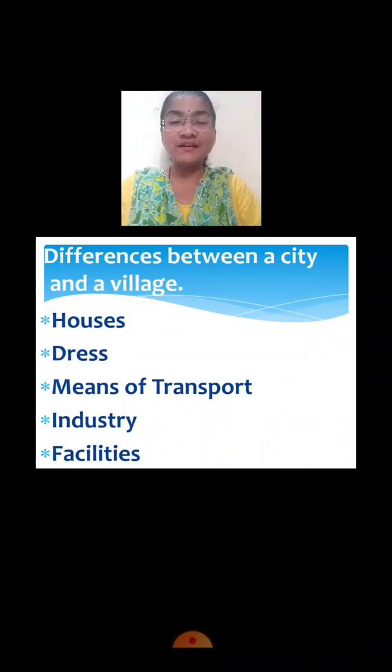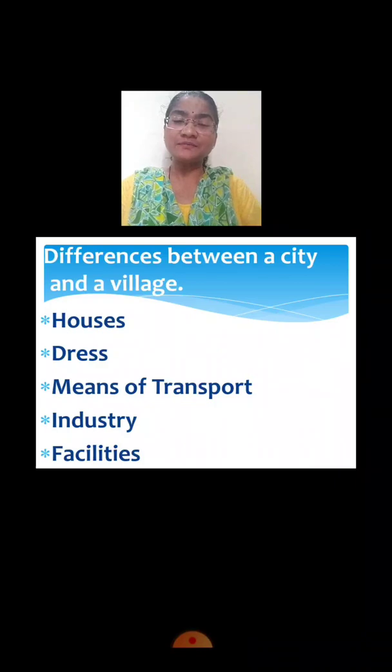I hope this is clear. Now next point, means of transport. What kind of means of transport in villages? People use horse carts and bullock carts for transportation. Goods are carried by horse carts and bullock carts, and people also use these carts for transportation.